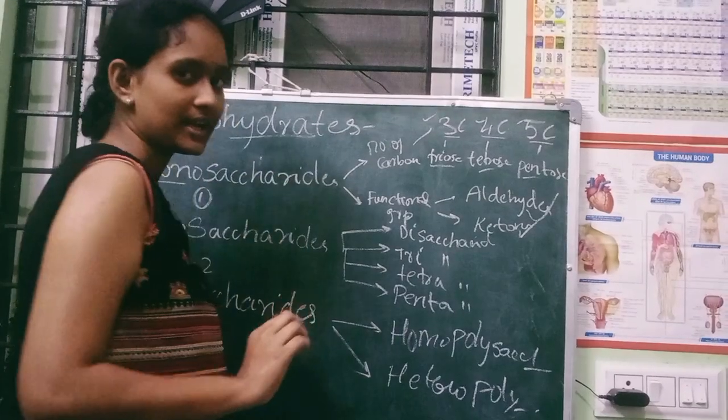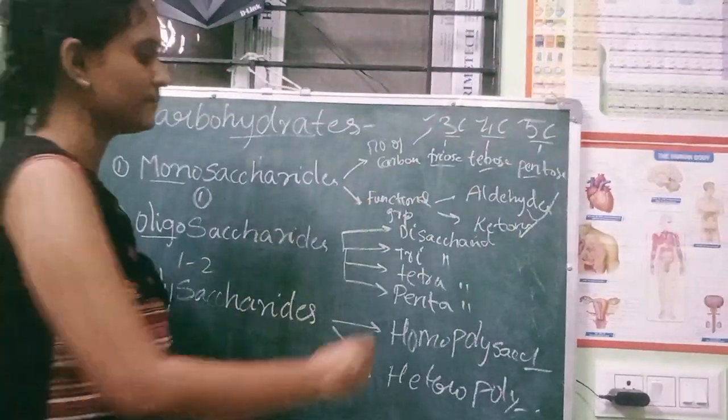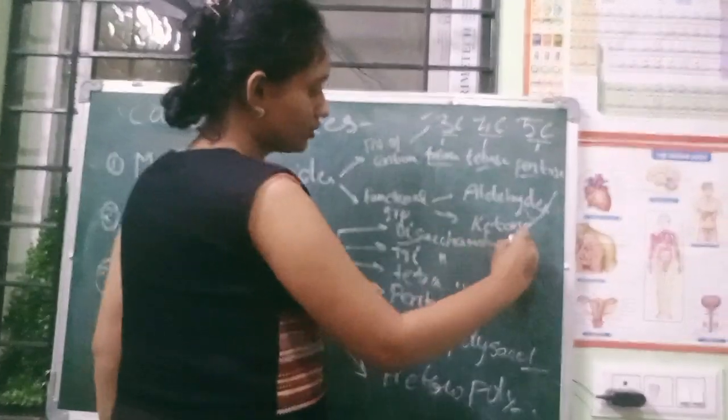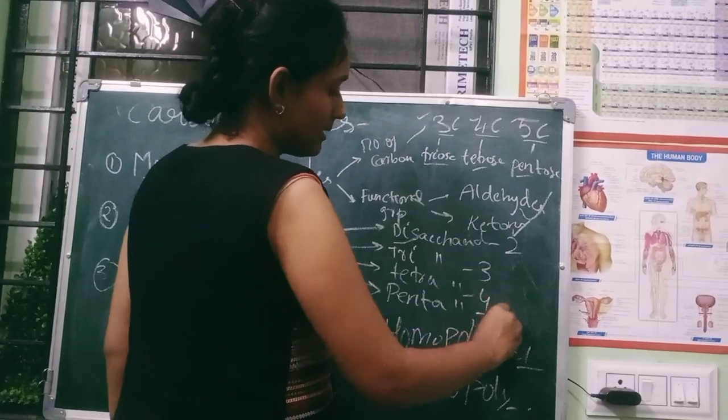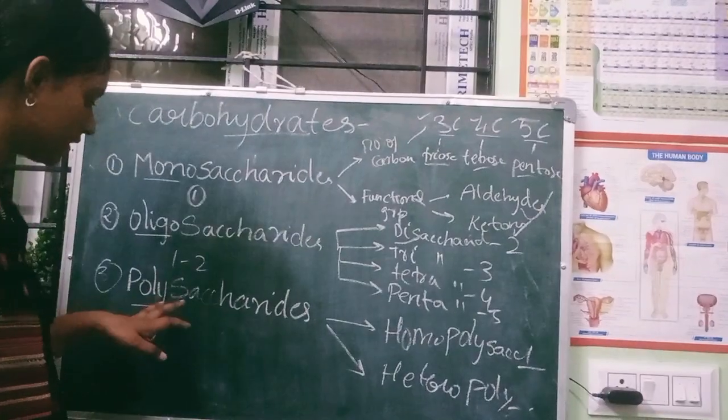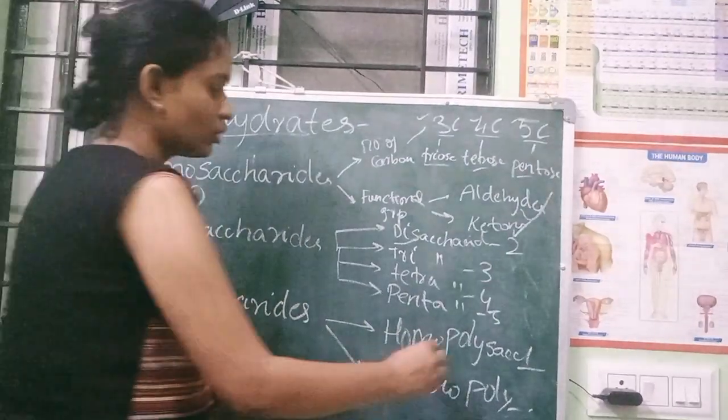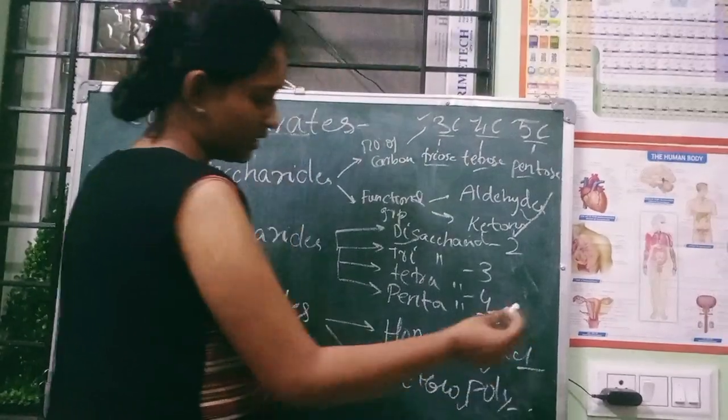And in the oligosaccharides we have 4 types. That is disaccharides. Di means what? 2. Tri means 3. Trisaccharides, tetrasaccharides, and pentasaccharides. Under polysaccharides, we have 2 types, that is homopolysaccharide and heteropolysaccharide.